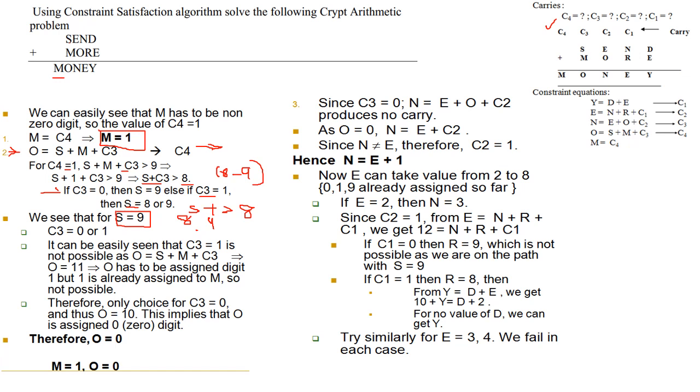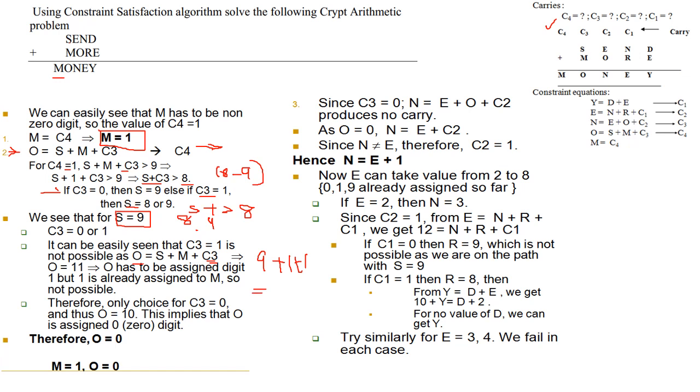Now we can see that O equal to S plus M plus C3 if C3 is equal to 1. But we get the value here, S is 9, M is 1 and C3 is 1.